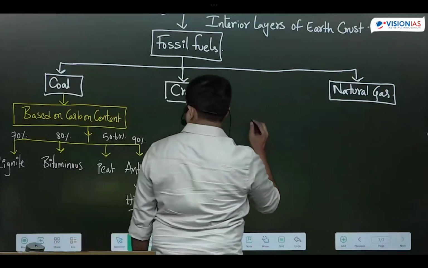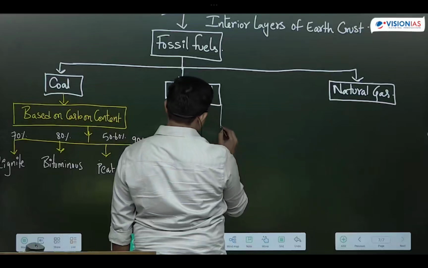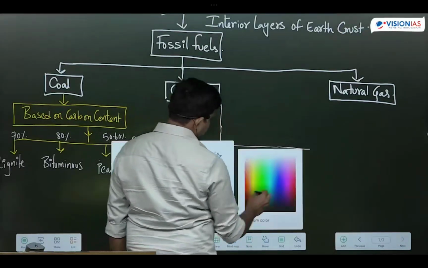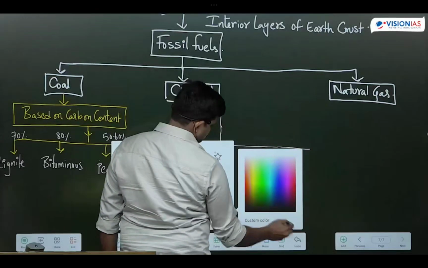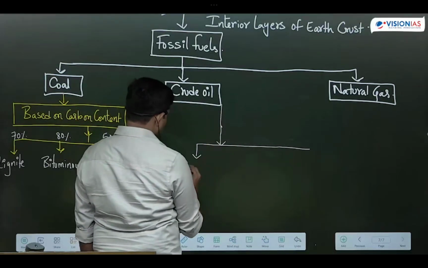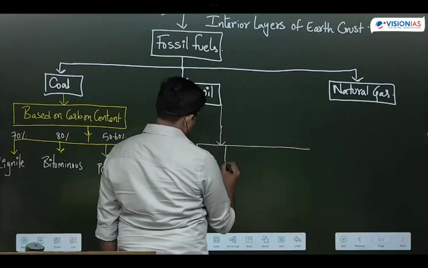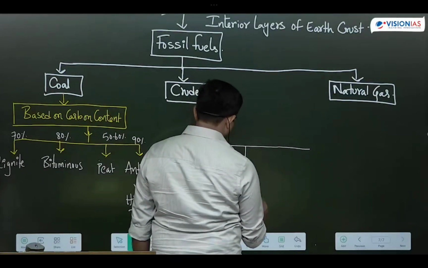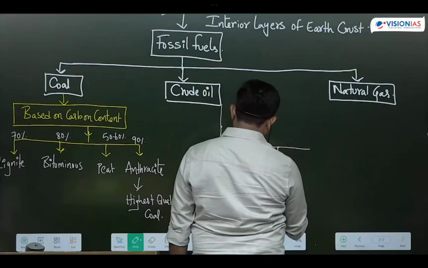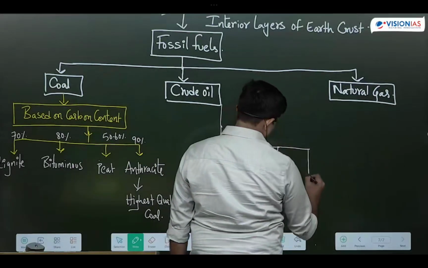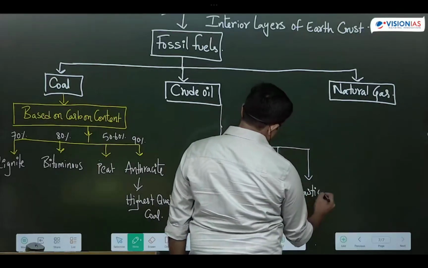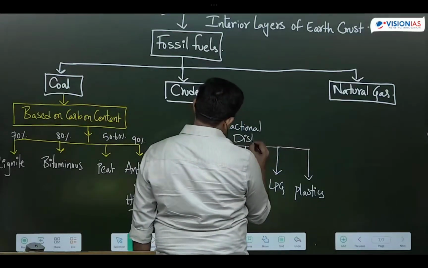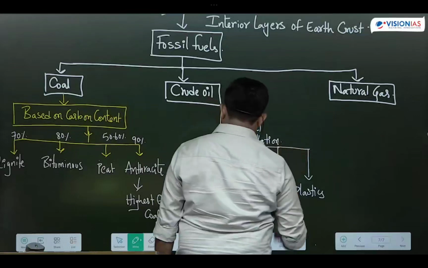Next one is crude oil. From crude oil we extract different types of products. What are the products that we extract from crude oil? That is diesel, petrol, next is kerosene oil, next is LPG, next is plastics. They are extracted through the fractional distillation mechanism.